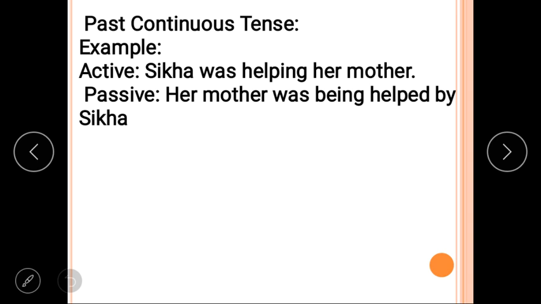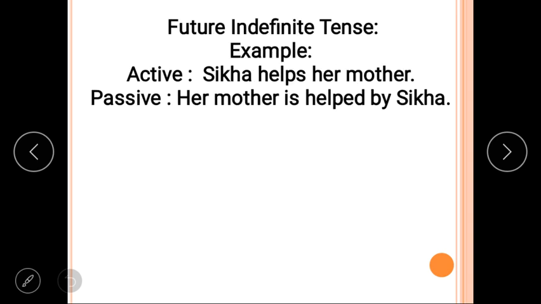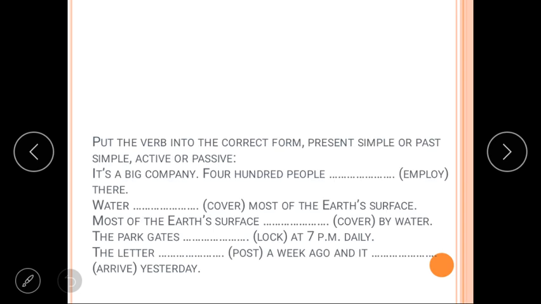Past continuous tense example, you can see, Sikha was helping her mother. So the was verb is used here. In the ing form given there, we need to use being. So her mother was being helped by Sikha. Future indefinite tense, we can say Sikha will help her mother.